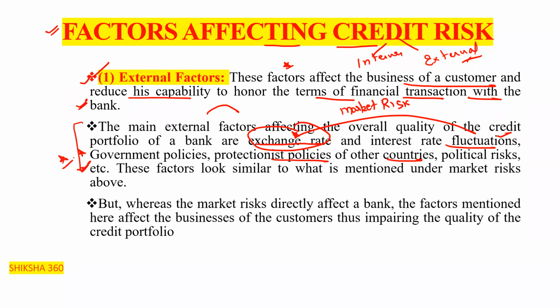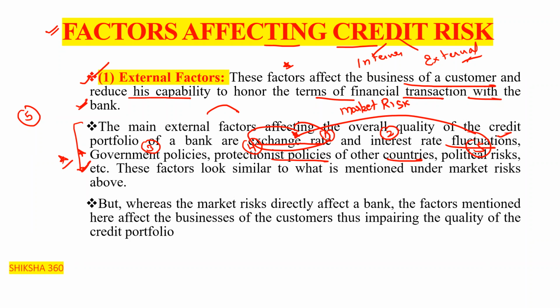And I request all of you to please remember, here we will discuss 5 external factors: exchange rate, interest rate fluctuations, government policies, protectionist policies, political risk. Because in the examination you will get a question from that, like which of the following is not the external factor?